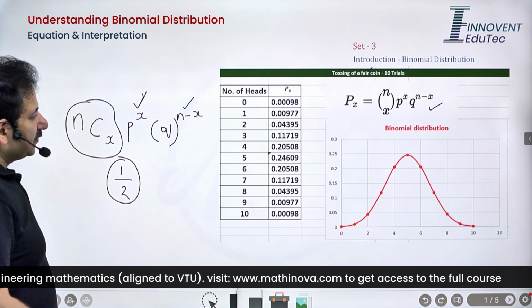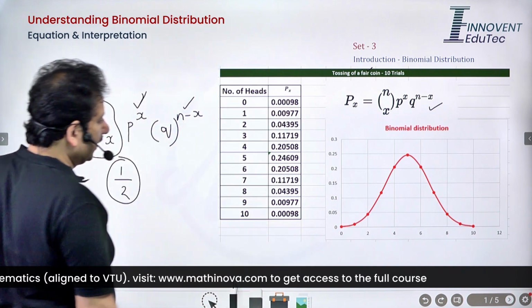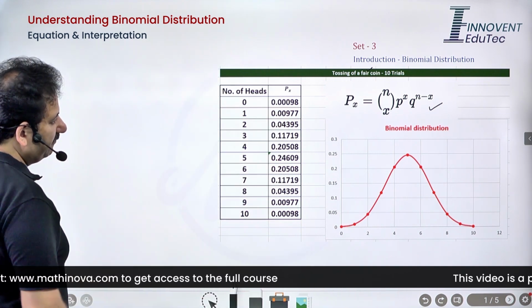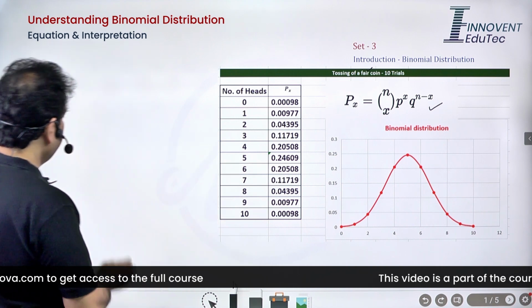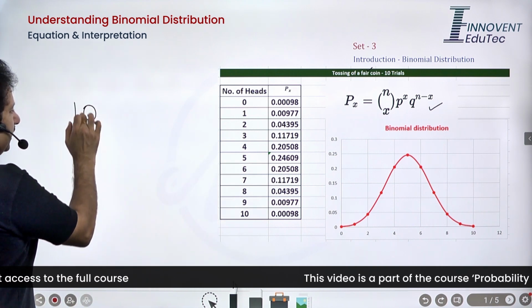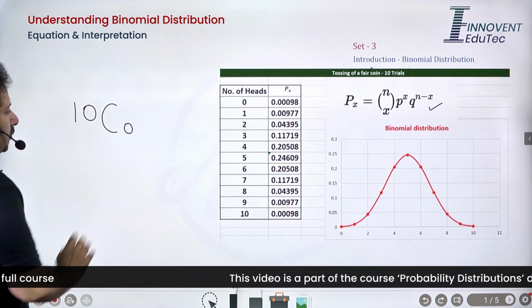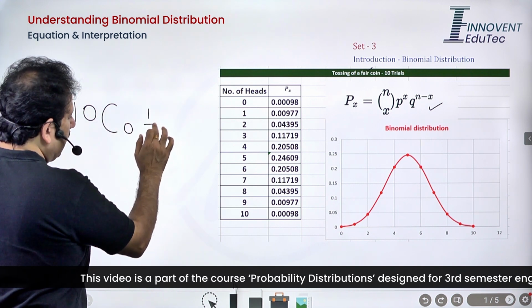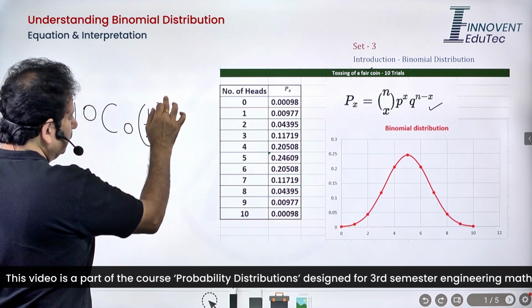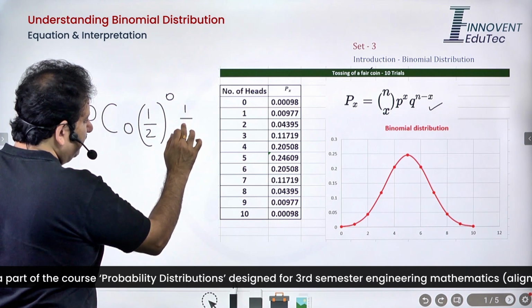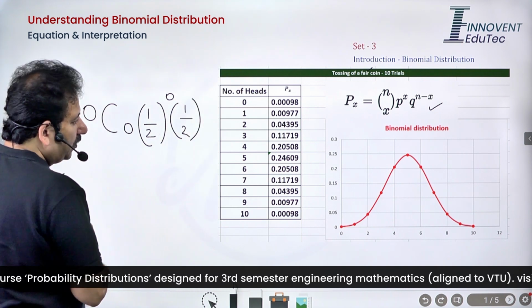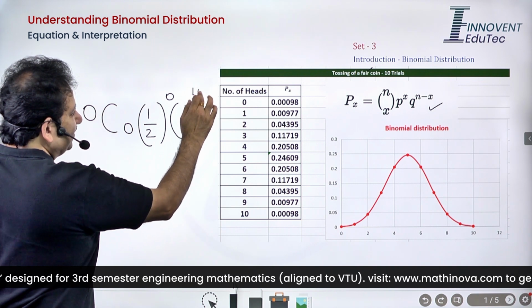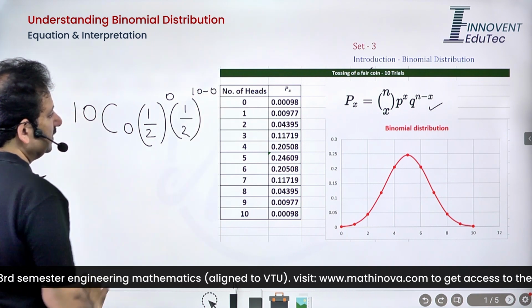So these probabilities are calculated. How do you calculate? Now it is very obvious. For example, if I am talking about 0 heads out of 10, you have no success whatsoever: 10C0, then half to the power 0, and the failure probability is also half, unfortunately or fortunately, so that is going to be half to the power 10 minus 0.